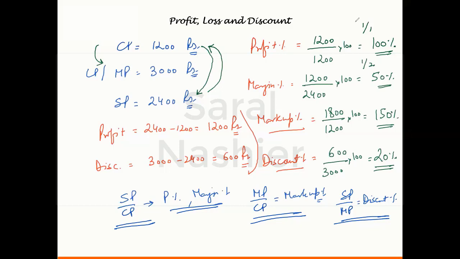So basically what we need to do, by using two of the ratios, let's say profit is given, from there I can calculate SP by CP. Markup is given, I can calculate MP by CP. If I have the ratio of SP by CP and MP by CP, then by eliminating CP from here, I can calculate SP by MP, and that SP by MP will tell me the discount percentage. So this is what normally is done in questions of profit, loss and discount. We have to use this.